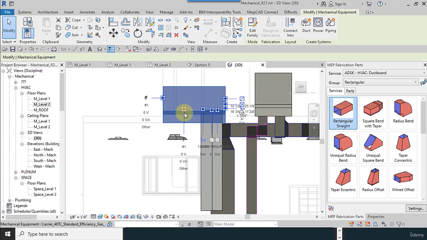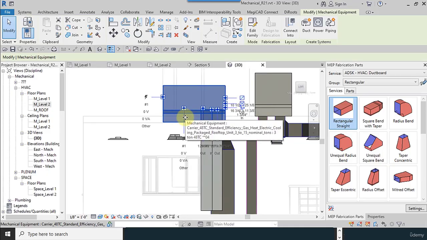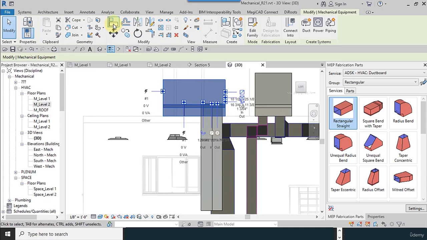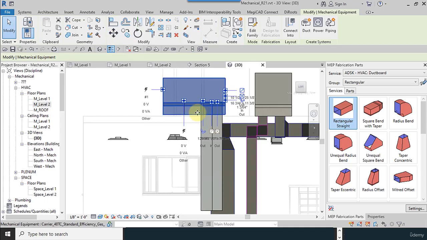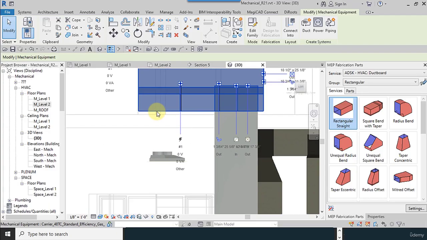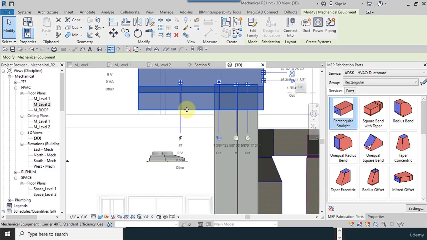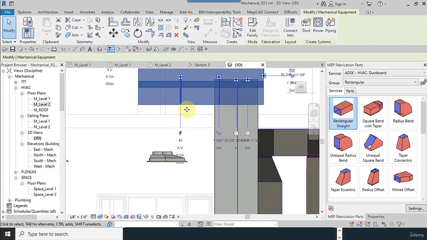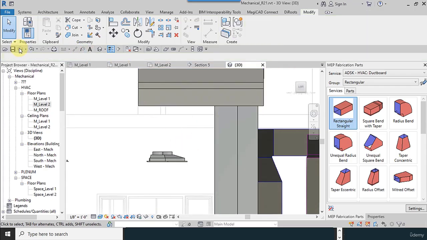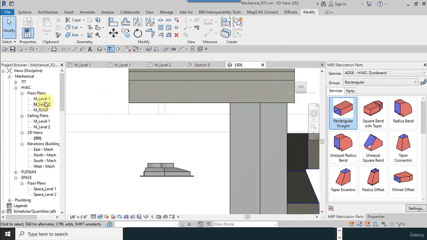As you can see, the height must be changed. So ducts are connected, and you can find a foundation for that. I will explain it later.